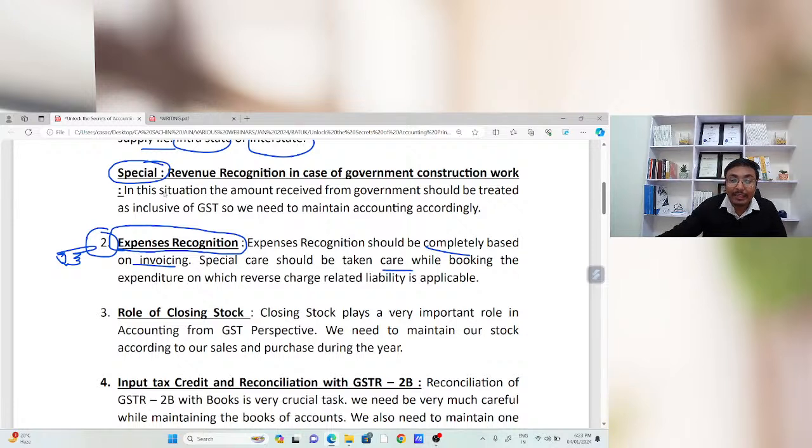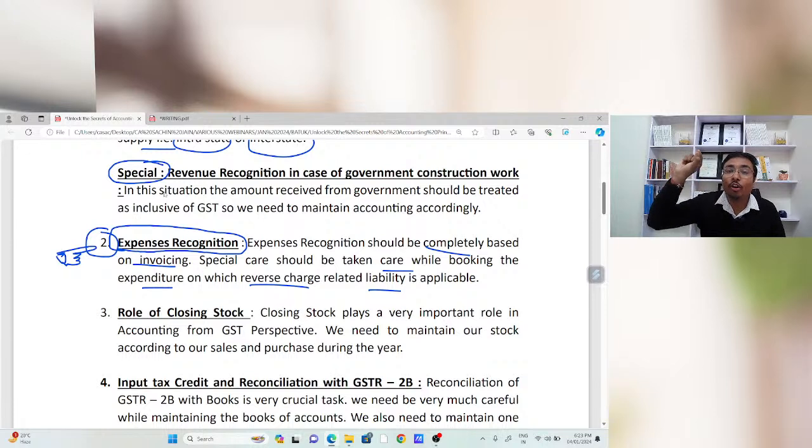Special care should be taken while booking expenditure on which reverse charge liability is applicable. Sir, my audit will be done at the end of the financial year, after its completion, and at that time the chartered accountant is going to check the books of accounts. My annual return is to be filed after the financial year. But as an accountant, I am booking the expenditure, the income, and all other assets and liabilities. So it is my responsibility to book the expenditure in a very proper manner.